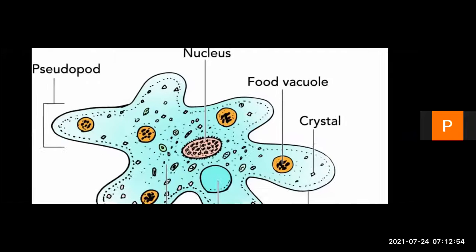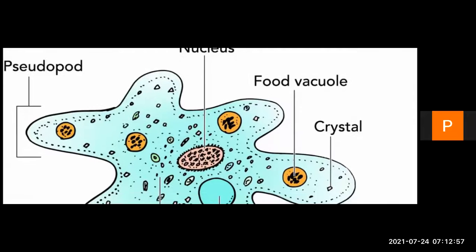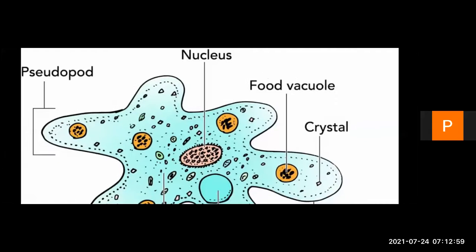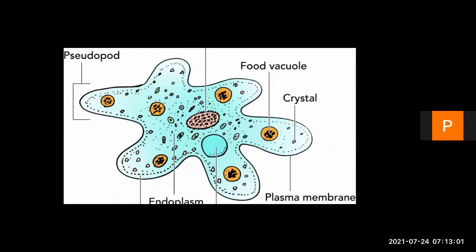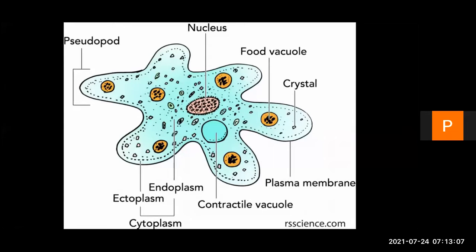Observe the diagram. Pseudopodia are like legs. Human beings have two legs, but in amoeba the pseudopodia are like legs, though not specific legs.